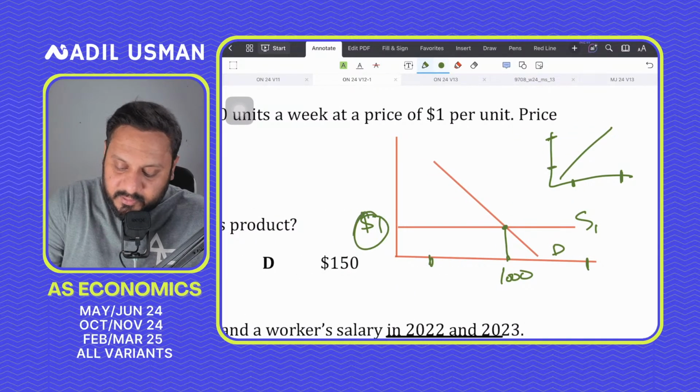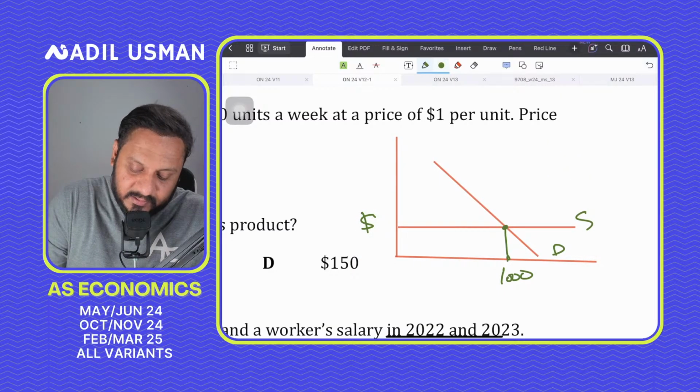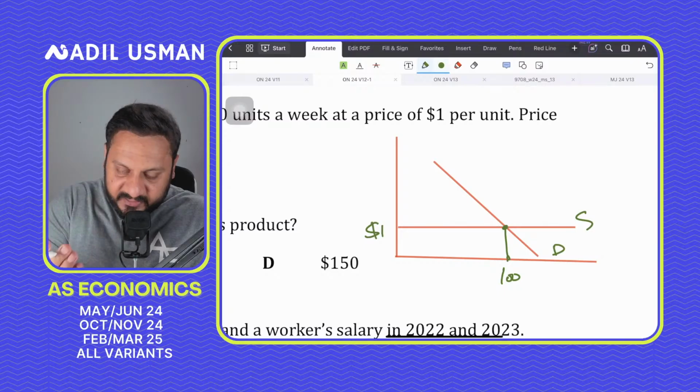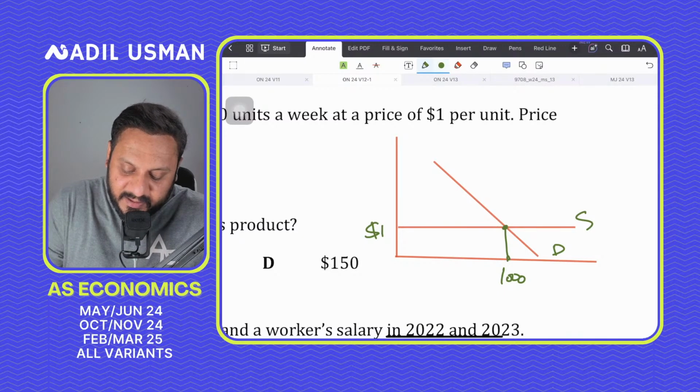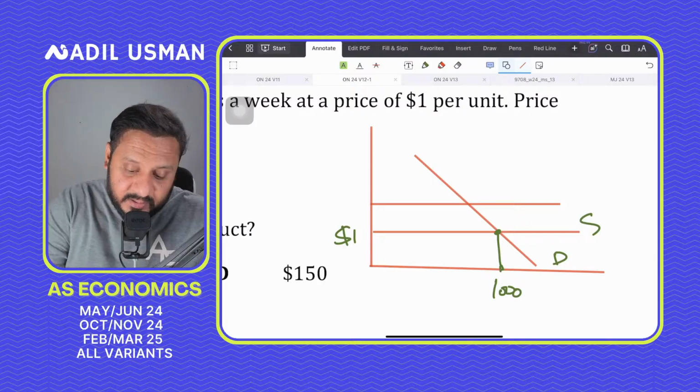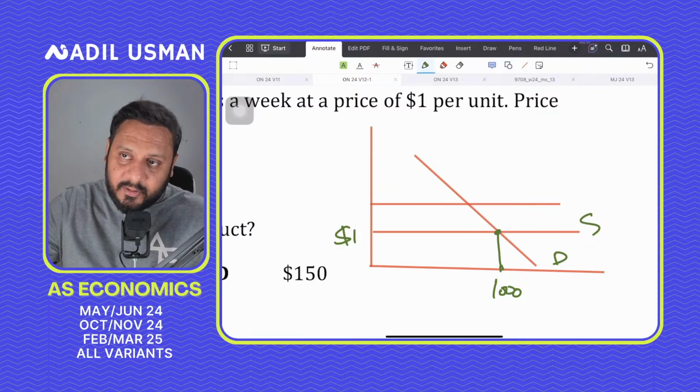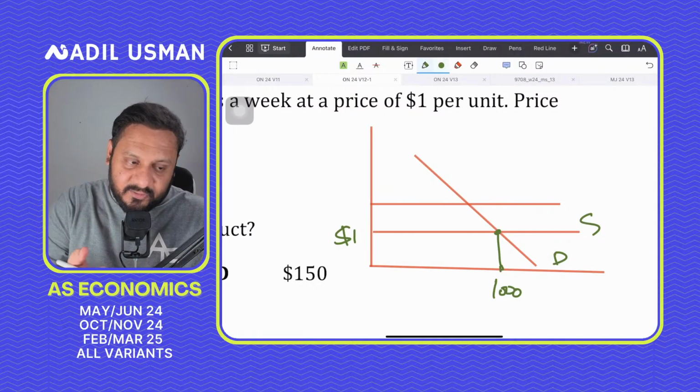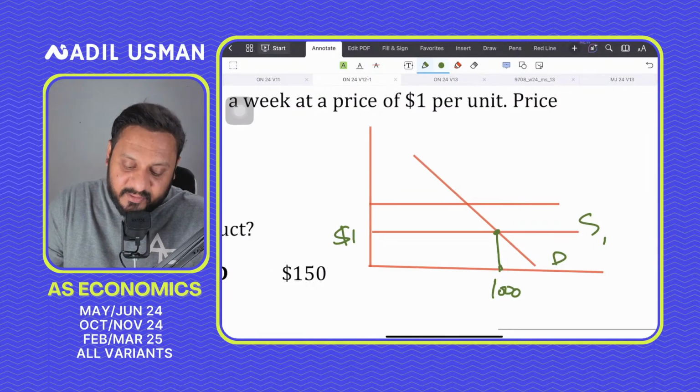So the point is that if a tax is imposed, even a percentage tax, the supply curve would just shift parallel upwards, even if a percentage tax is imposed for special cases like these. Because for higher units of output, you don't need a much higher price. You need the same price. So the supply curve is just going to shift upwards to the left, right?